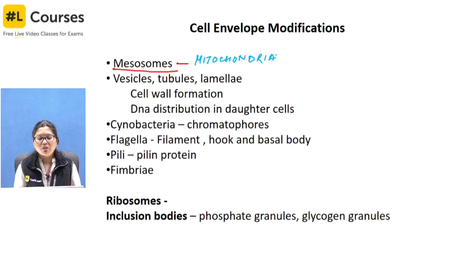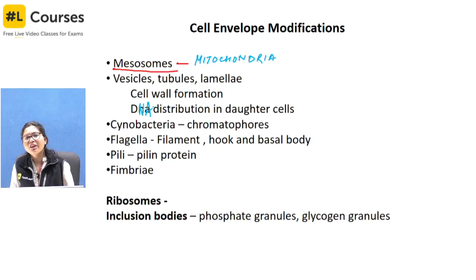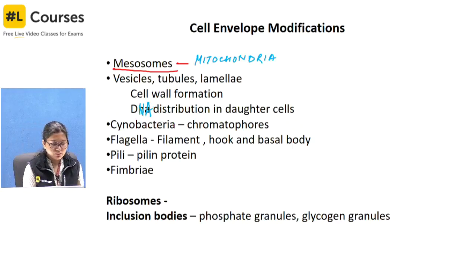Other than that, it also helps in DNA distribution. This should be capital DNA, that is deoxyribonucleic acid. That is also the function of the mesosome. Okay?